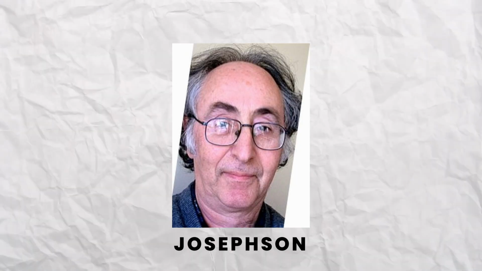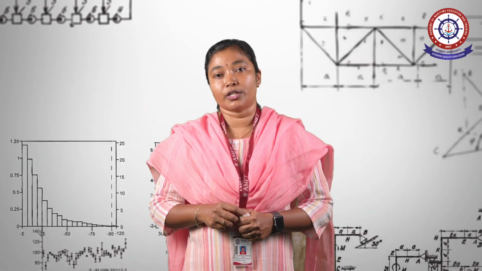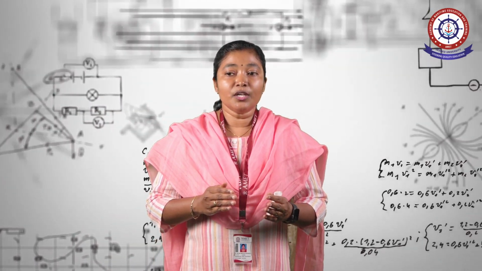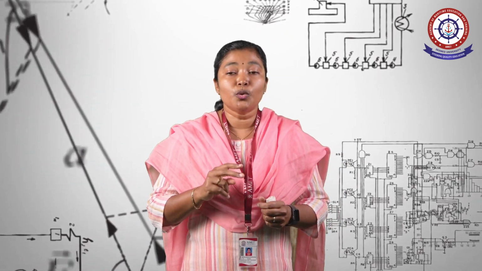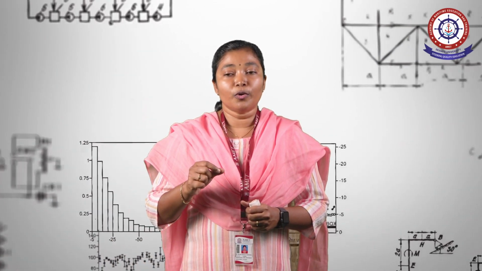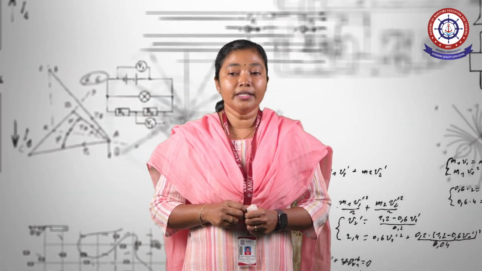This is the scientist called Josephson. In 1962, he found the tunneling effect of superconducting electrons, so the effect is defined by his name, the Josephson effect. It is the tunneling of superconducting electron pairs with opposite spin and momentum through a thin insulating barrier between two superconductors. For the discovery of the Josephson effect, Brian Josephson received the Nobel Prize in 1973.